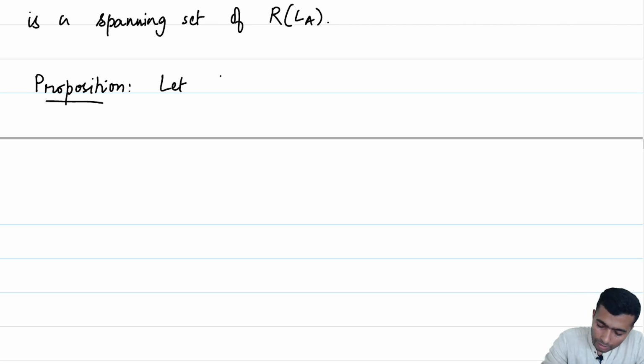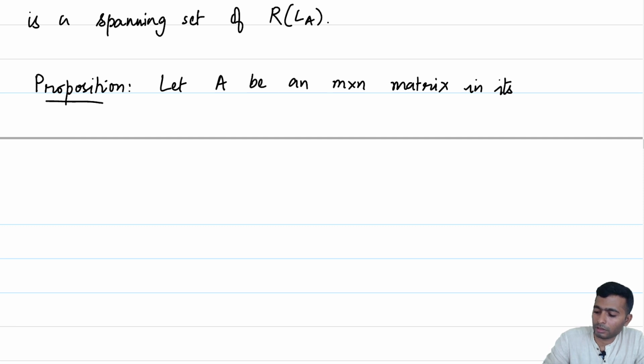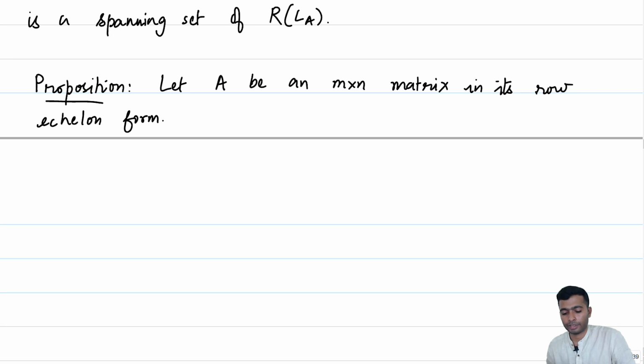So, let A be an m cross n matrix in its row echelon form. Recall that a matrix A is said to be in its row echelon form if every row satisfies the following property: either the row is the 0 vector, meaning every entry of the row is 0, or the first non-zero entry of a row is 1 and all entries below it in that column are 0.